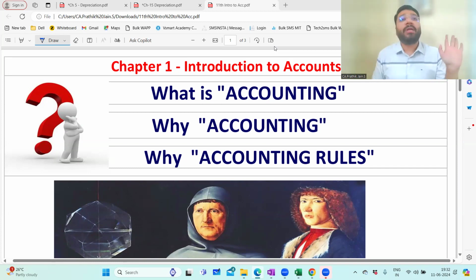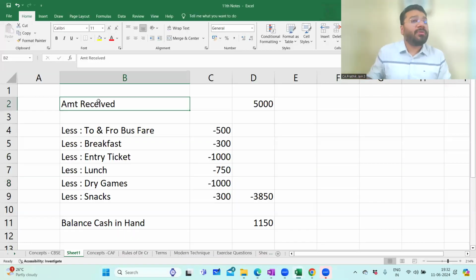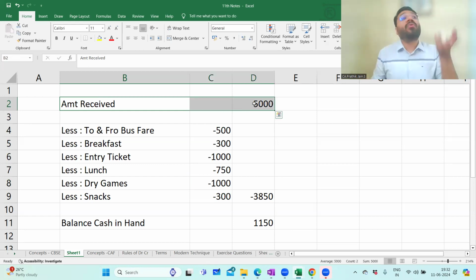So, what is accounting? Sir, accounting means to count. Accounting means to count. Sir, what are we trying to count here? Very simple. If you remember the example that we went through for that field trip, the money that you collected from your parents, so your amount received is 5,000. We have to keep a count of that. Now you will ask, sir, what count do I have to keep? 5,000, I know it is there.